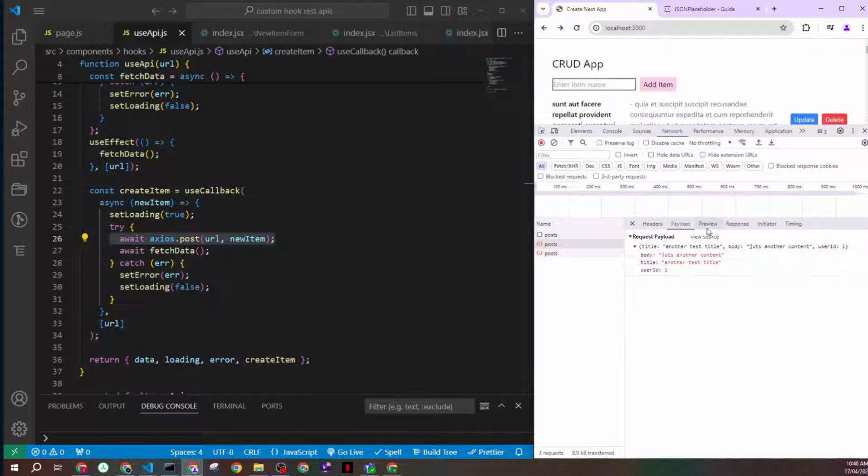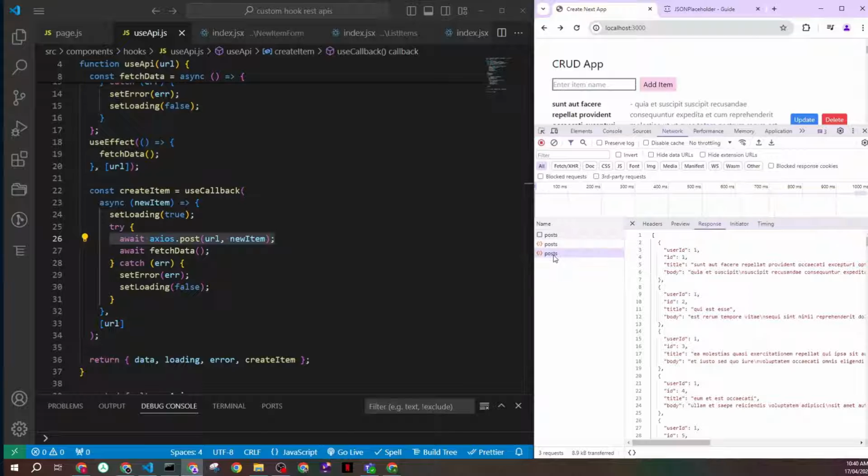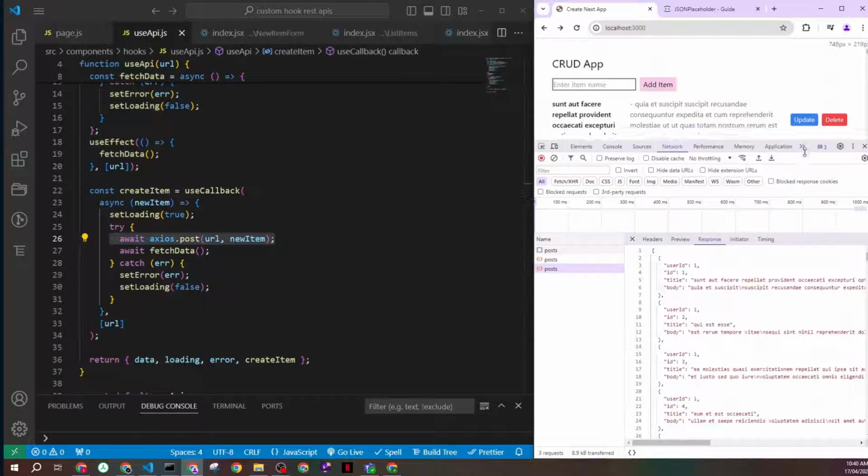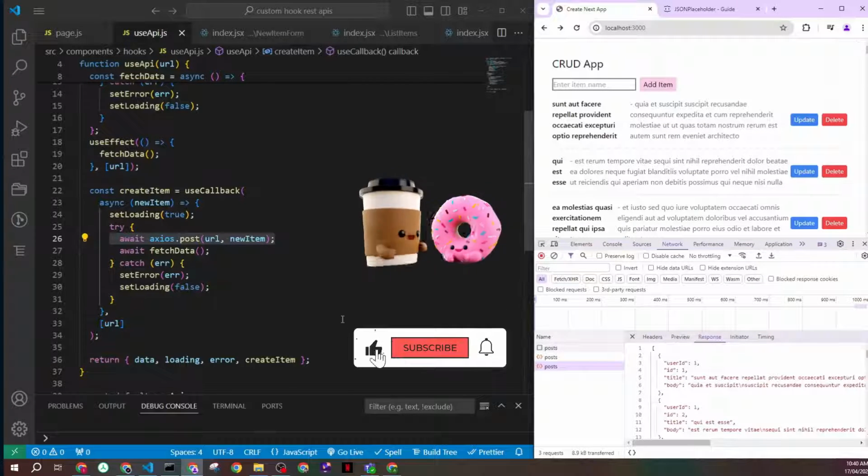And this is the response I'm getting back, so it sent me back exactly the same response I sent, only with an extra ID, which is great. Now the second call we can see in the network tab is the list of all my items. If you have a real RESTful API really working, then you'll see your new item in this list as well, popping up there. So the first one, the creation of a new item, is working.